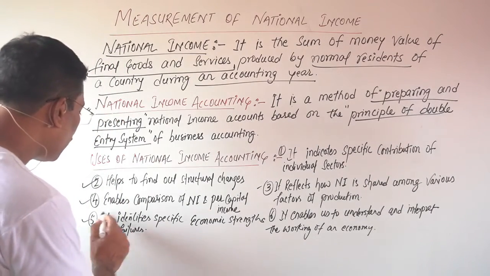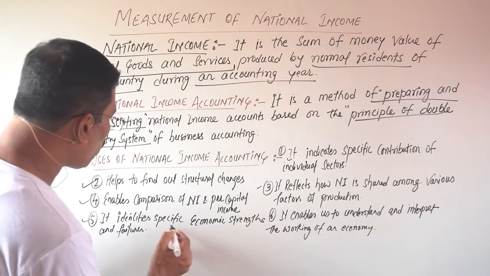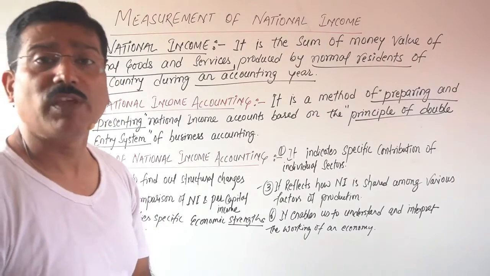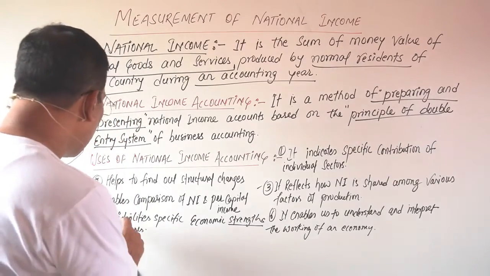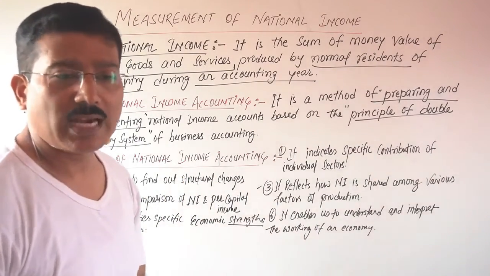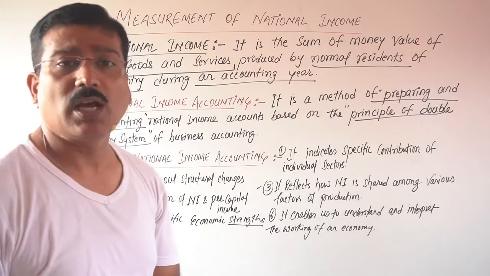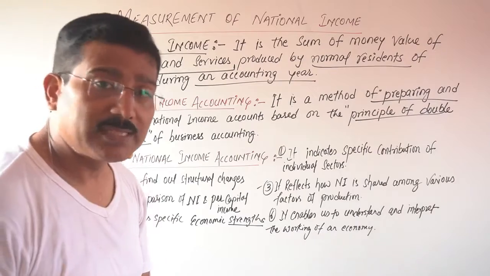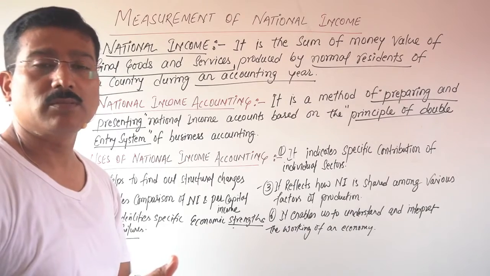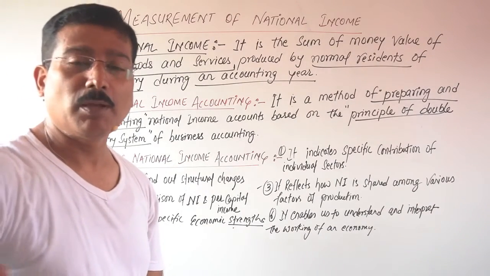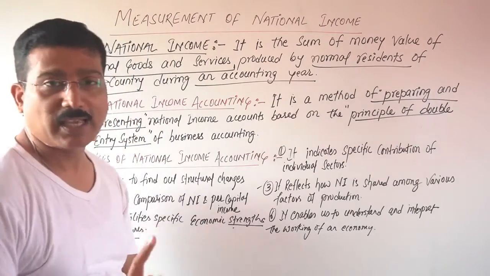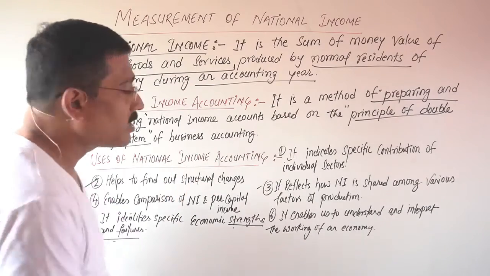Next point, it identifies specific economic strengths and failures. What are our strengths? What are our failures? These things can be identified only on the basis of national income accounting. You can understand it this way: your report card or result presents what your strengths and failures are. Accounts, economics, 90, 94, 95, maths, 40s. So failure and strength can be calculated by the national income accounting.